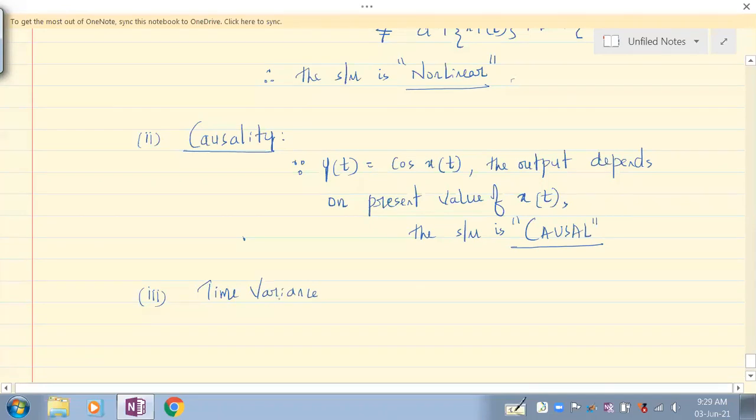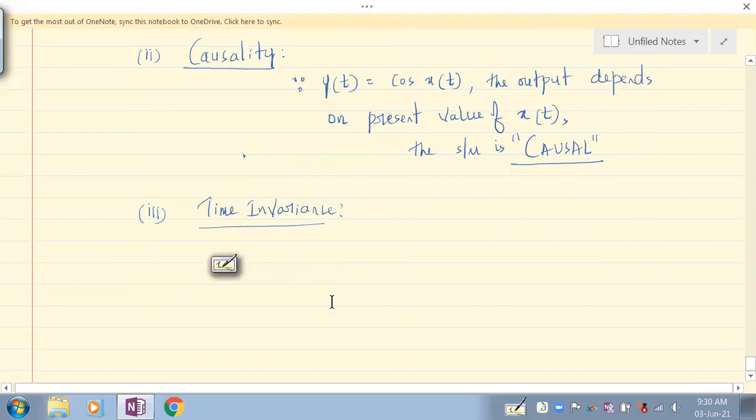Time invariance means the system does not change with time. Does it change with time or not? If it changes with time, then it is not time invariant. If it does not change, then it is time invariant. So that we need to check.